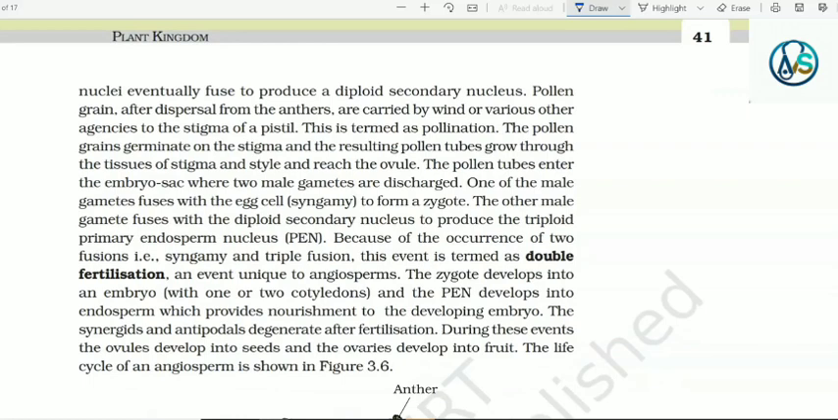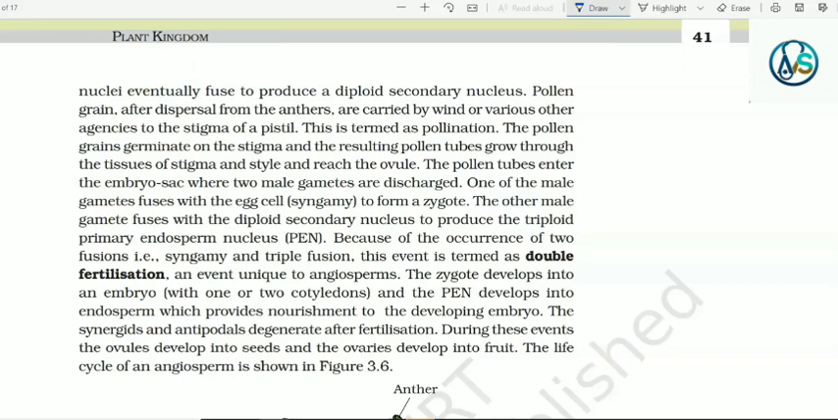Pollen grains after dispersal from the anthers are carried by wind or various other agencies to the stigma of a pistil. This is termed pollination. The pollen grains germinate on the stigma and the resulting pollen tubes grow through the tissues of stigma and style and reach the ovule. The pollen tubes enter the embryo sac where 2 male gametes are discharged. One of the male gametes fuses with the egg cell, that is syngamy, to form a zygote. The other male gamete fuses with the diploid secondary nucleus to produce the triploid primary endosperm nucleus, PEN.